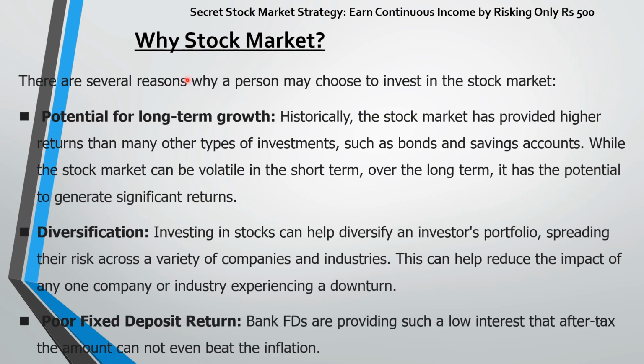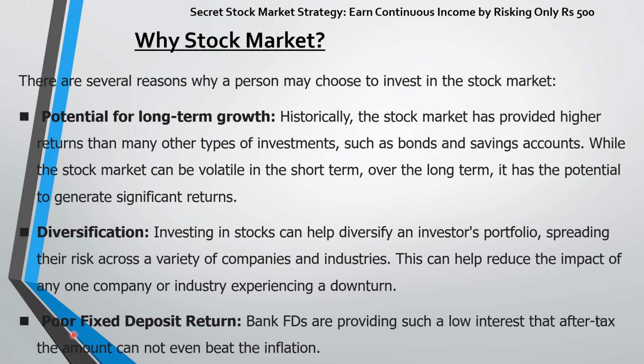Now there are several reasons why a person may choose to invest in the stock market. These are some of the reasons: the potential for long-term growth. Historically, the stock market has provided higher returns than many other types of investments such as bonds and savings accounts. While the stock market can be volatile in the short term, over the long term it has the potential to generate significant returns. Next is diversification. Investing in stocks can help diversify an investor's portfolio, spreading their risk across a variety of companies and industries. This can help reduce the impact of any company or industry experiencing a downturn.